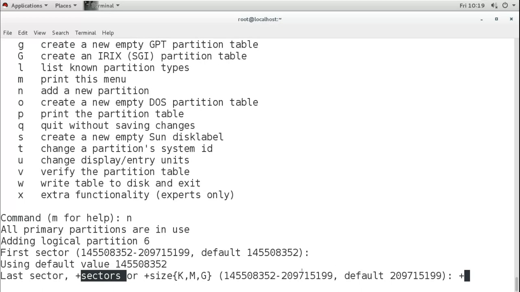So it is giving you another easy option, which is you can use the size like KB, MB and GB also. Whatever the size you want, you can give it like KB, MB and GB. So for example, I want to create a partition of 1 GB. So I will give 1G. That means I want to create a partition of 1 GB. And then I will press enter.